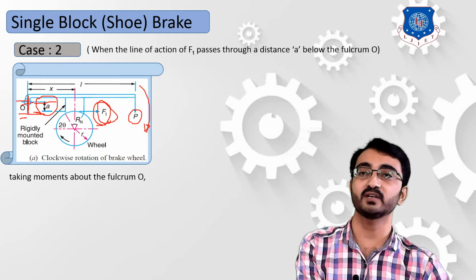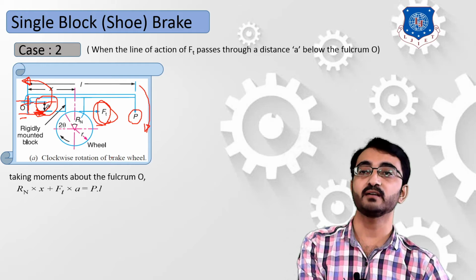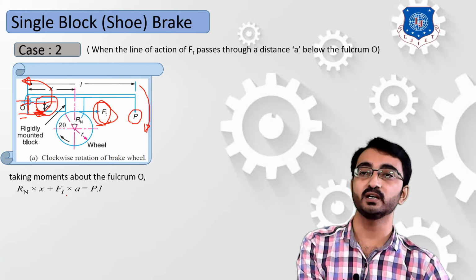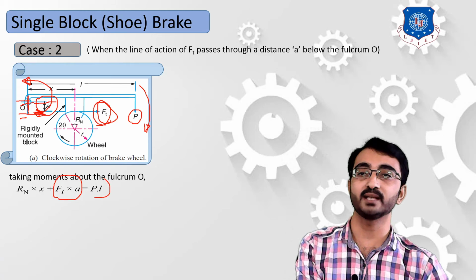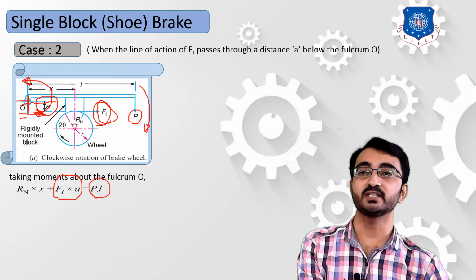If you refer to the negative x direction from this point, it will try to rotate in an anti-clockwise direction. So Ft into A will be in an anti-clockwise direction, and P into L will be in a clockwise direction. That's why they both lie on different sides of the equal sign.